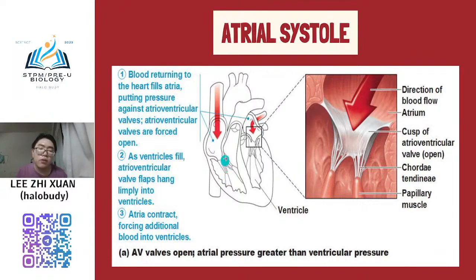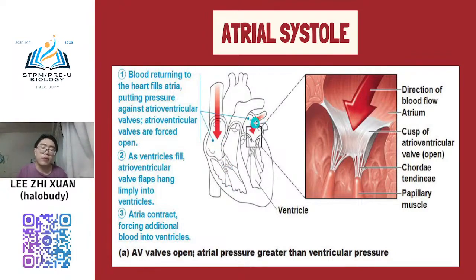So meaning that every valve is open. The atrioventricular valve is forced to open because the pressure inside the atrium is very high. It is too high until it forces the valve to open. So when the valve is open, all the blood from the atrium will go to the ventricle.